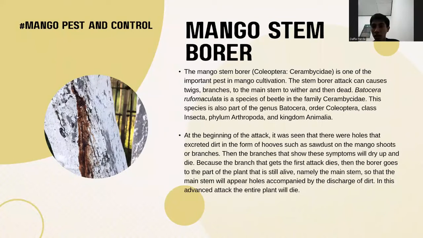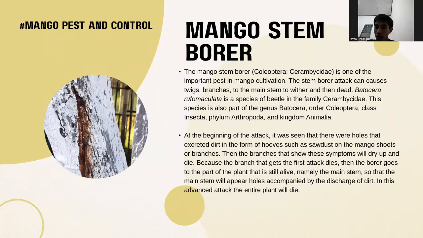Mango stem borer. The mango stem borer, or Coleoptera Cerambycidae, is one of the important pests in mango cultivation. The stem borer attack can cause twigs and branches to the main stem to wither and then die. Batocera rufomaculata is a species of beetle in the family Cerambycidae. This species is also part of the genus Batocera, order Coleoptera, class Insecta, phylum Arthropoda, and kingdom Animalia. At the beginning of the attack, holes can be seen with excretions, such as sawdust, on the mango shoots or branches. Then, the branches that show these symptoms will dry up and die.